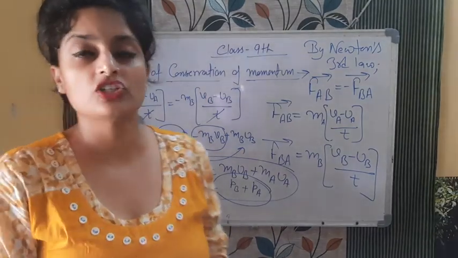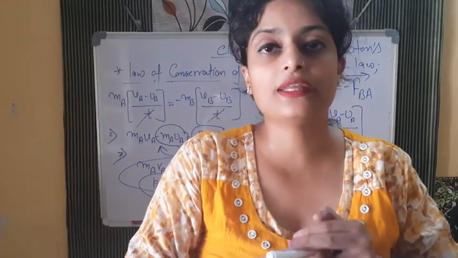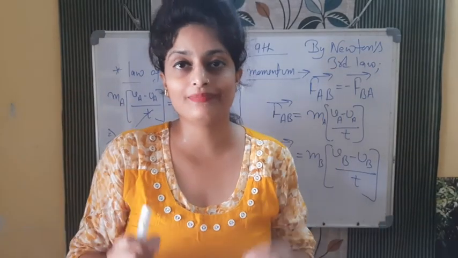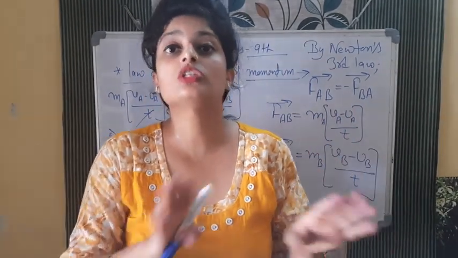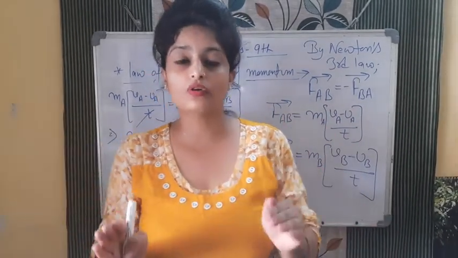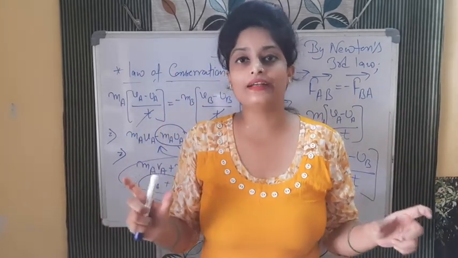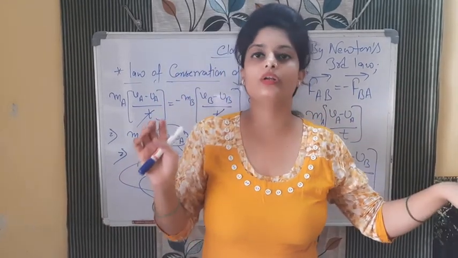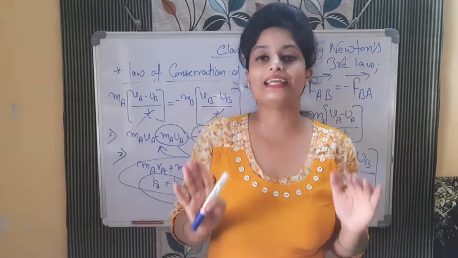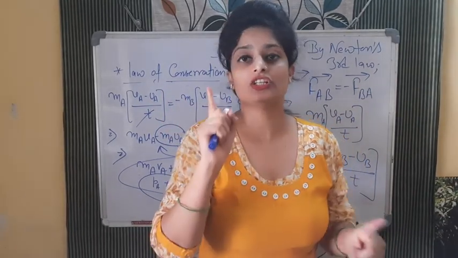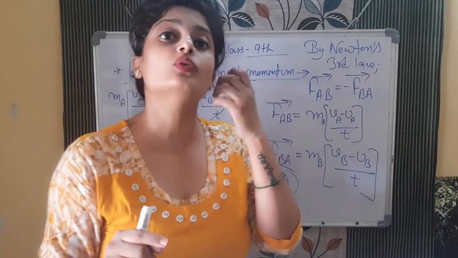So during collision, for the time t, there is change in the velocity, no change in the mass, but because of that net momentum of the bodies before collision and after collision will remain same. There is no change in the momentum. Momentum is mass into velocity.